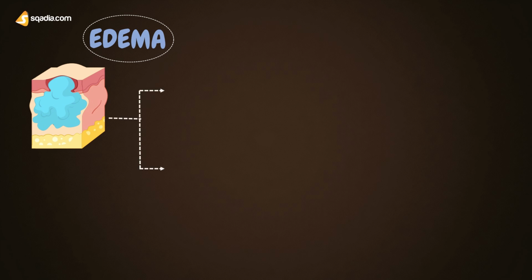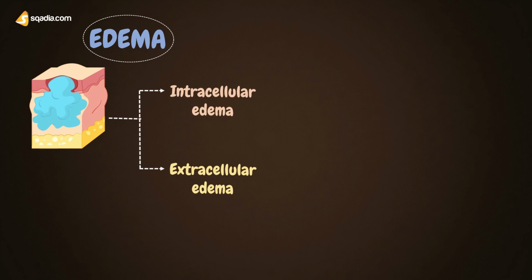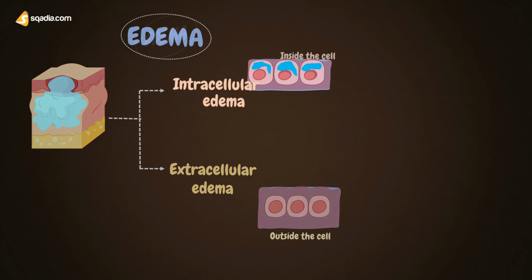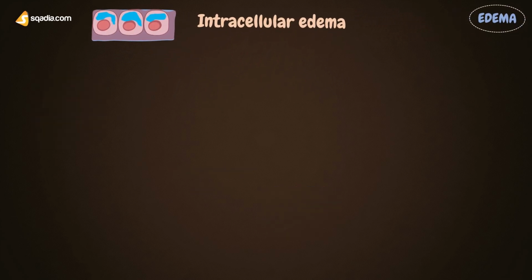The accumulation of fluid can be inside or outside of the cell. And on that basis, edema is classified into two types: intracellular edema and extracellular edema. As the name shows, intracellular edema is the accumulation of fluid inside the cell, and extracellular edema is defined as the accumulation of fluid outside the cell. Now, let us look at the reasons or causes of these types of edema.